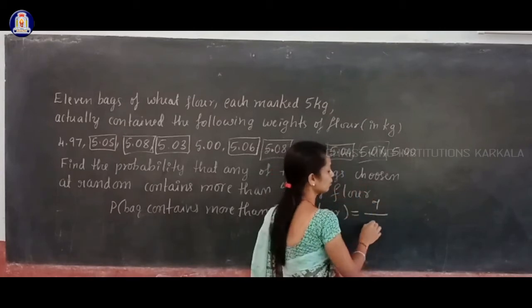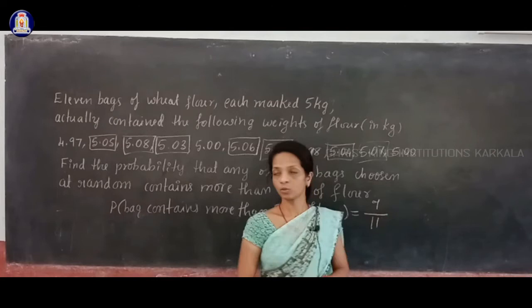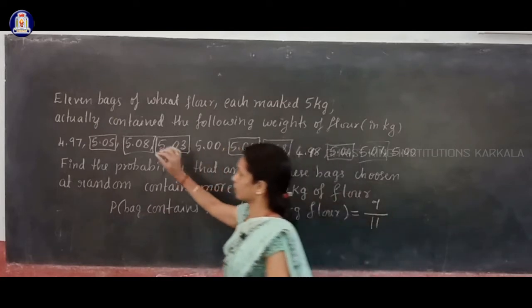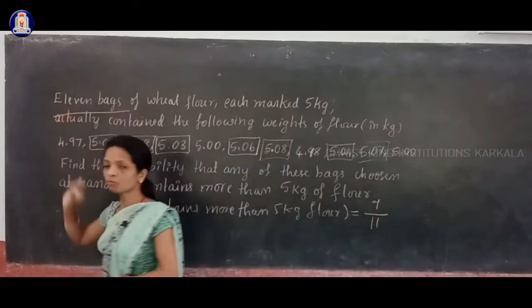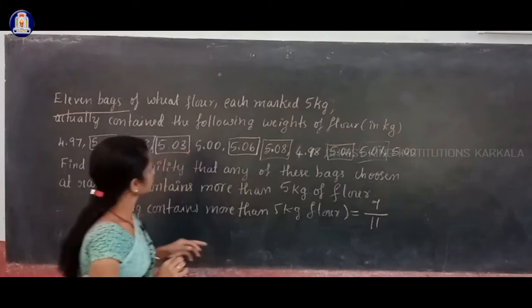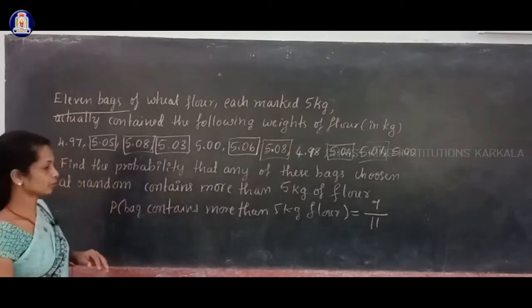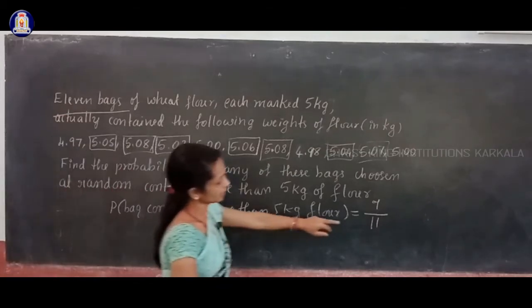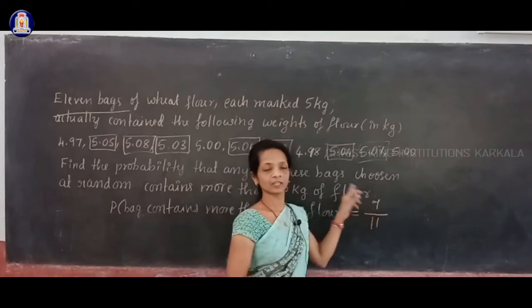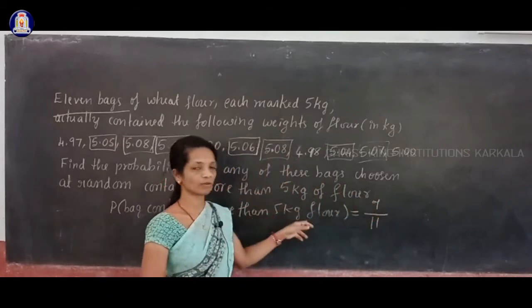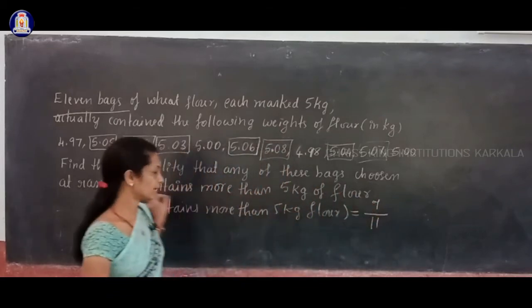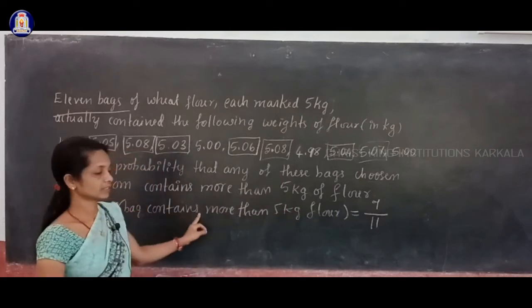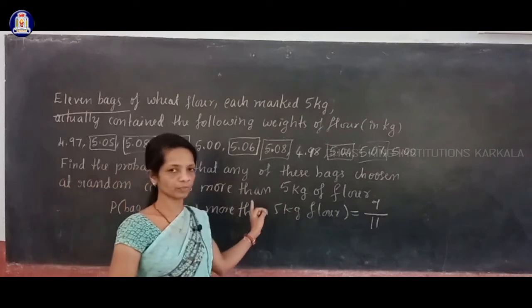Dividing by the total number of bags. How many bags? In total you have 11 bags, each marked 5 kg. In that, 7 bags contain more than 5 kg of flour. So this is the probability that the chosen bag contains more than 5 kg of flour.